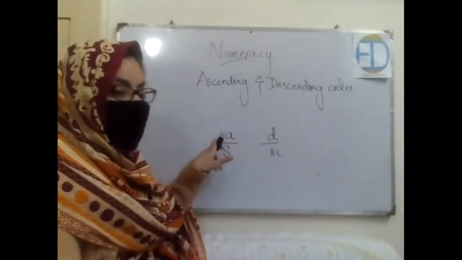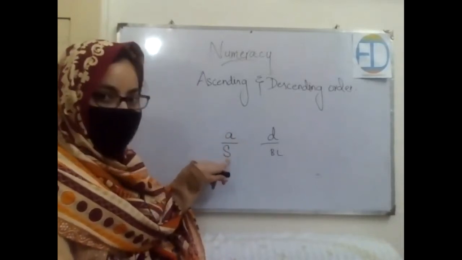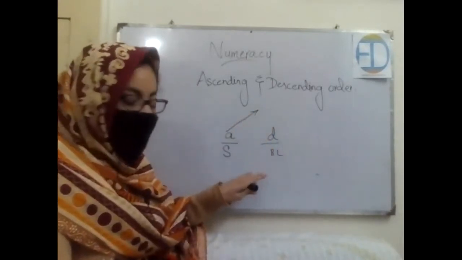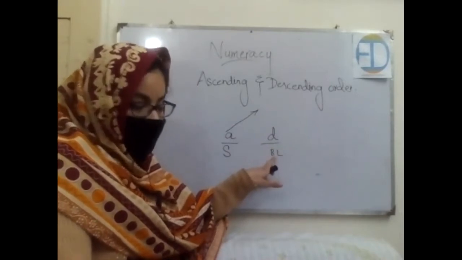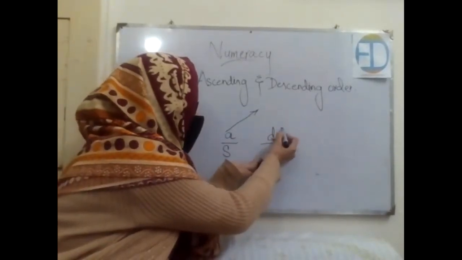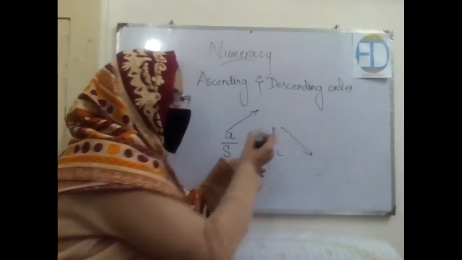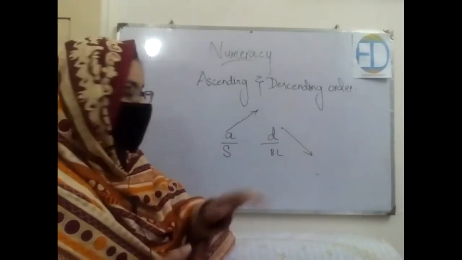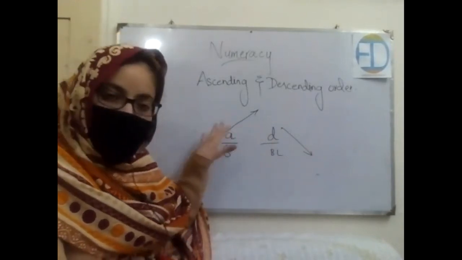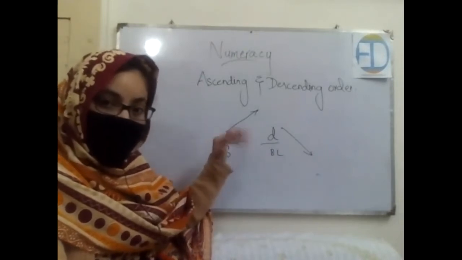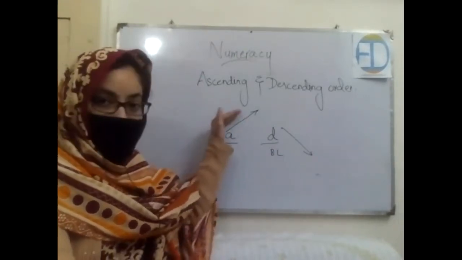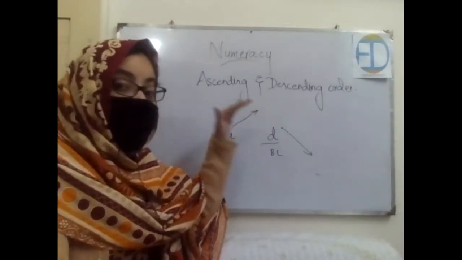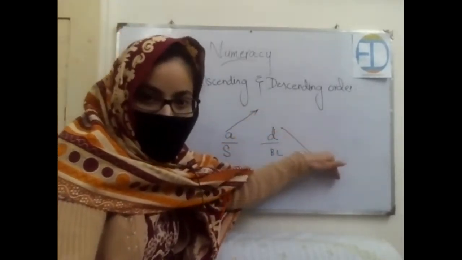So ascending means starting from the smaller number and then moving up, right? And descending means a bigger, larger number, so starting from a large number and then moving down. See, is this a good strategy to remember? Yes? Okay, perfect. So in ascending order, we start from a small number, from small things, and then we move towards the higher one, right? And in descending order, we start from the higher number and then we move down.